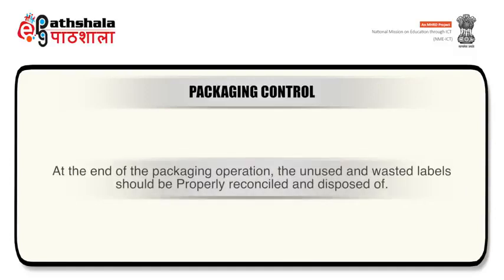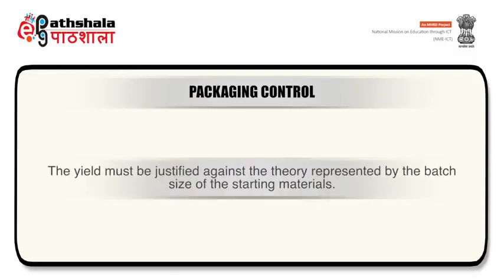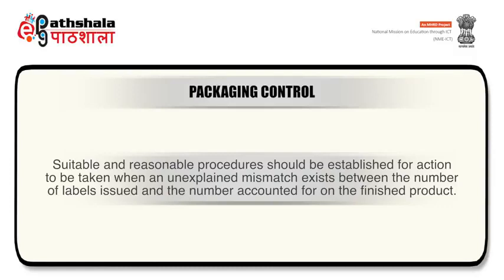At the end of the packaging operation, the unused and wasted labels should be properly reconciled and disposed of. The yield must be justified against the theory represented by the batch size of the starting materials. Suitable and reasonable procedures should be established for action to be taken when an unexplained mismatch exists between the number of labels issued and the number accounted for on the finished product.